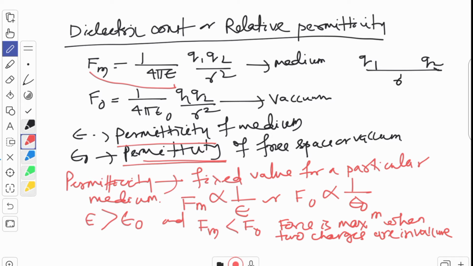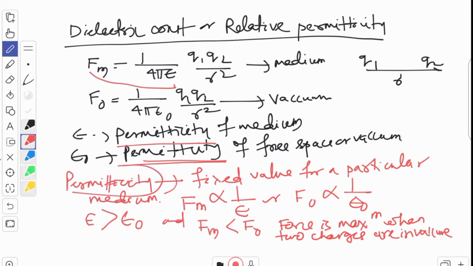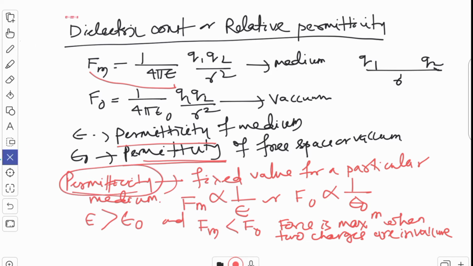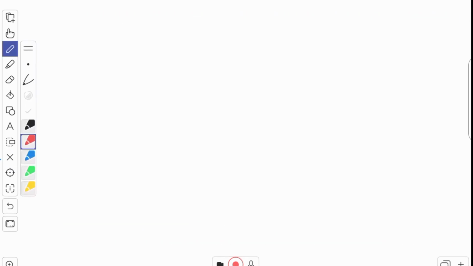Okay children, let me discuss some values, because this permittivity value is fixed for a particular medium. Let me tell you the values. The permittivity of free space, or vacuum, what is the value? 8.85 into 10 to the power minus 12 Coulomb square per Newton meter square.